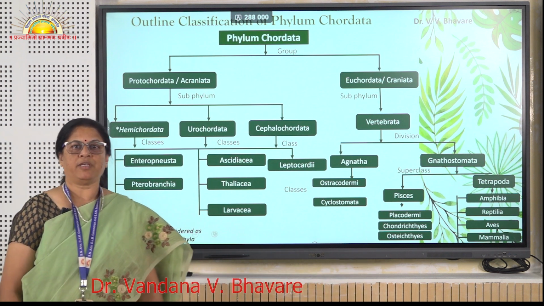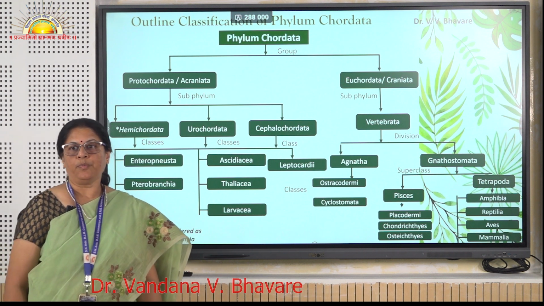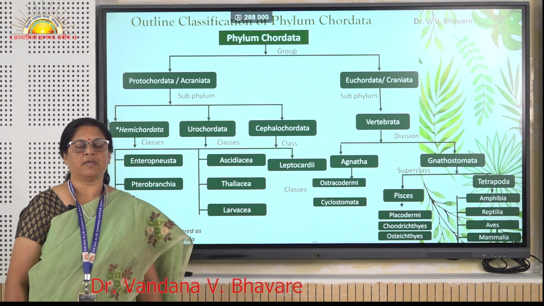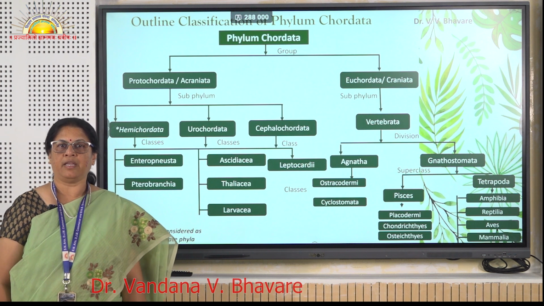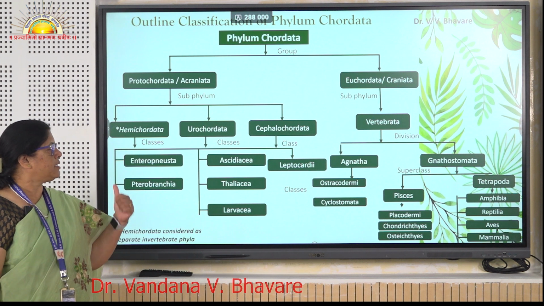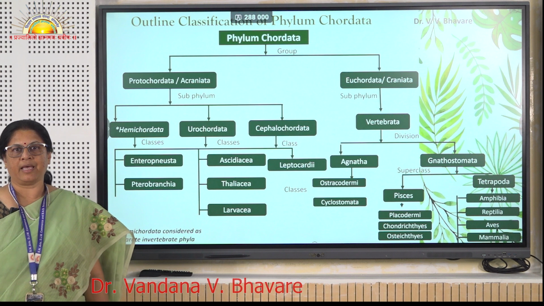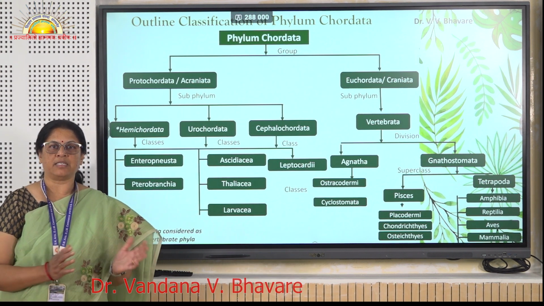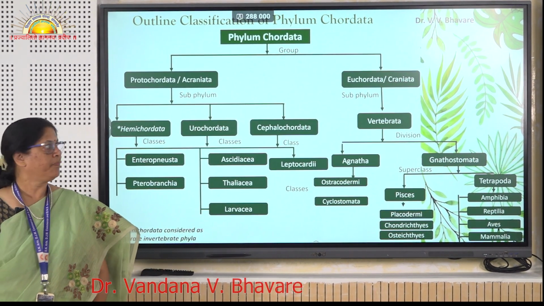Now, let us study the classification of phylum Chordata. Phylum Chordata is divided into groups Protochordata and Euchordata. Protochordates are also called acraniata, meaning the brain box is absent, and euchordates are called craniata as the brain box is present. Protochordates are again divided into three subphylums, that is Hemichordata, Urochordata and Cephalochordata. Nowadays, subphylum Hemichordata is considered a separate phylum as it has half chordate and half non-chordate characters.